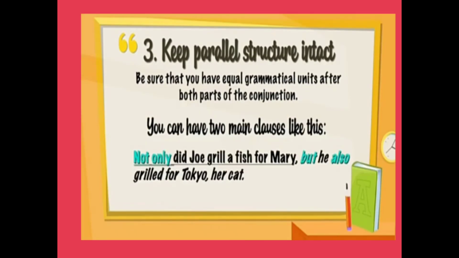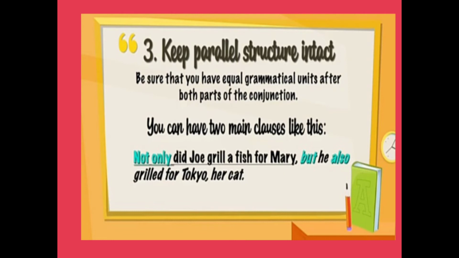Third rule is keep parallel structure intact. Be sure that you have equal grammatical units after both parts of the conjunction. So what does this mean? The meaning is that when we use correlative conjunctions, we use them with the similar part of speech. If one part is used before a noun, object or subject, the second part will also be used before a noun, subject or object. Now see, you can have two main clauses like this.